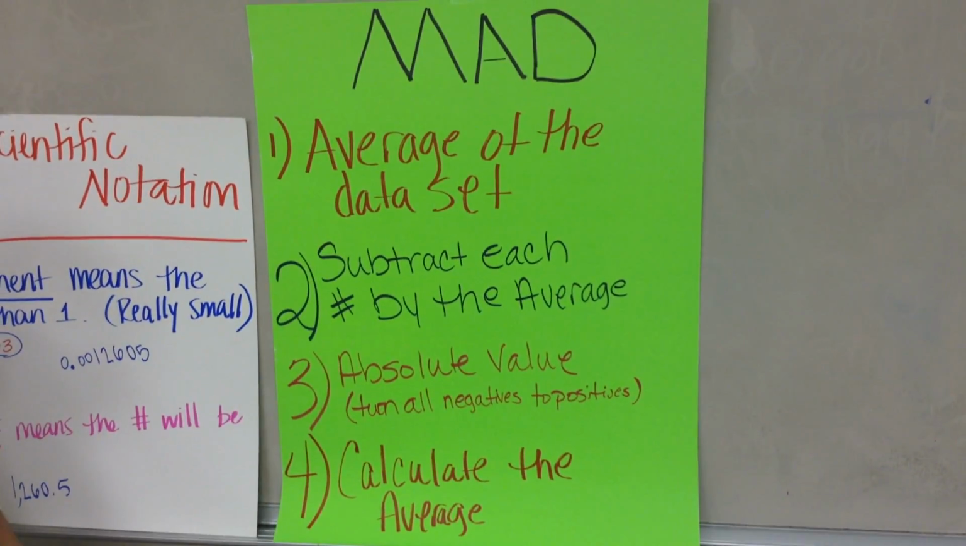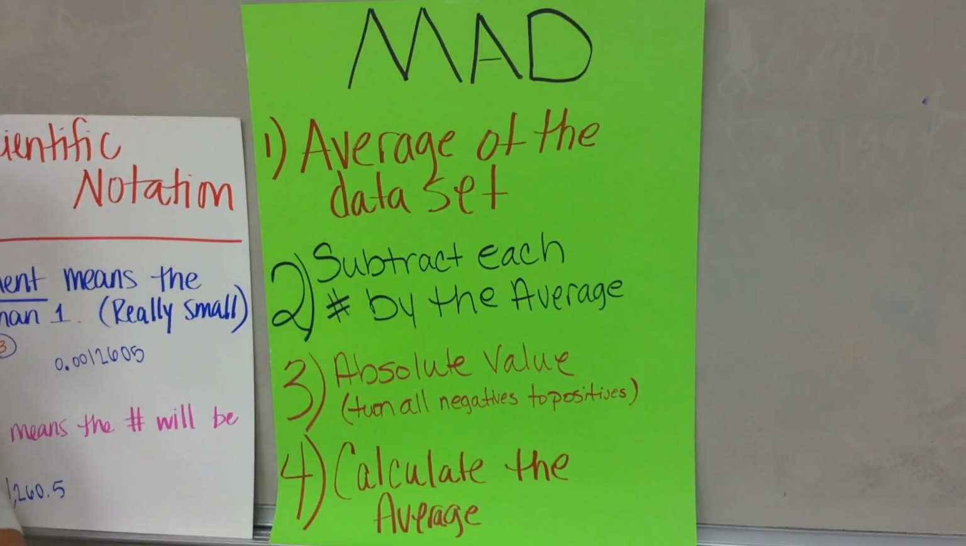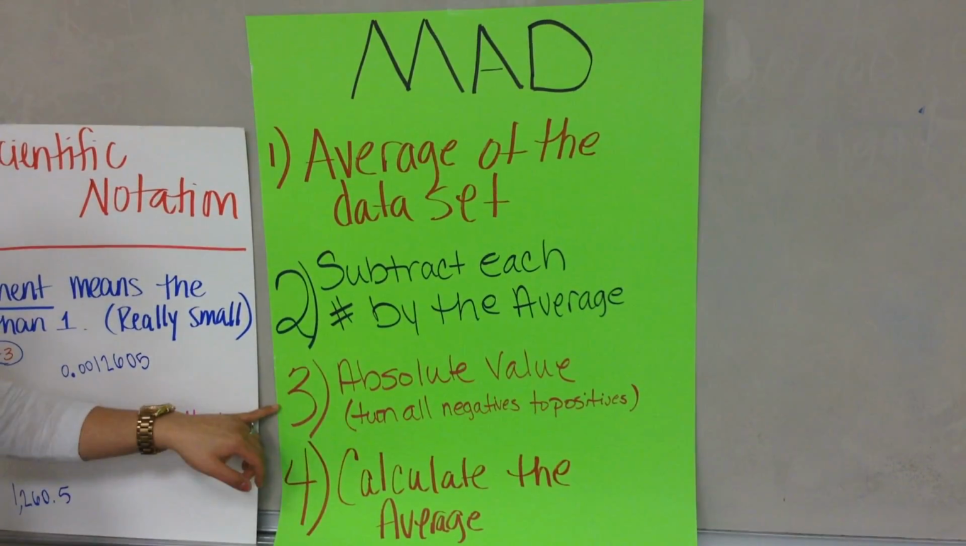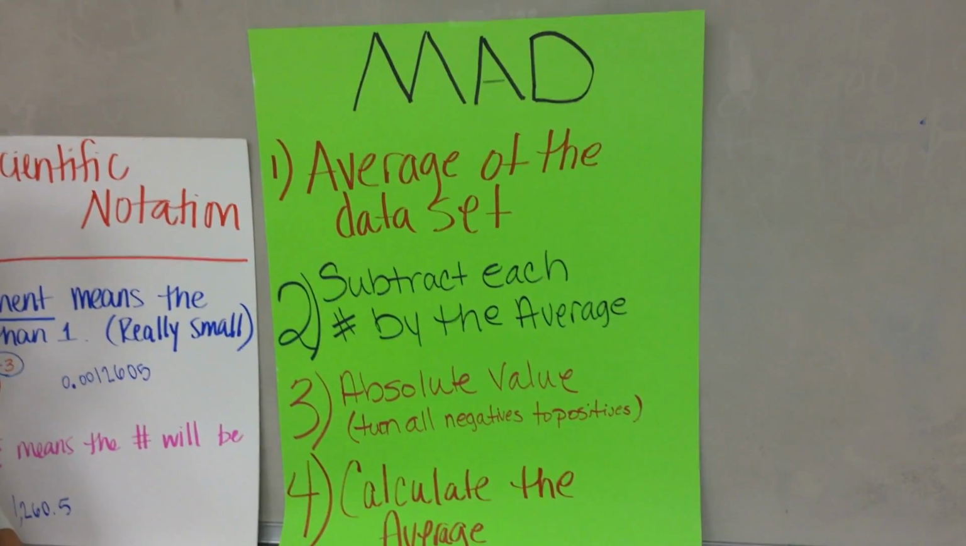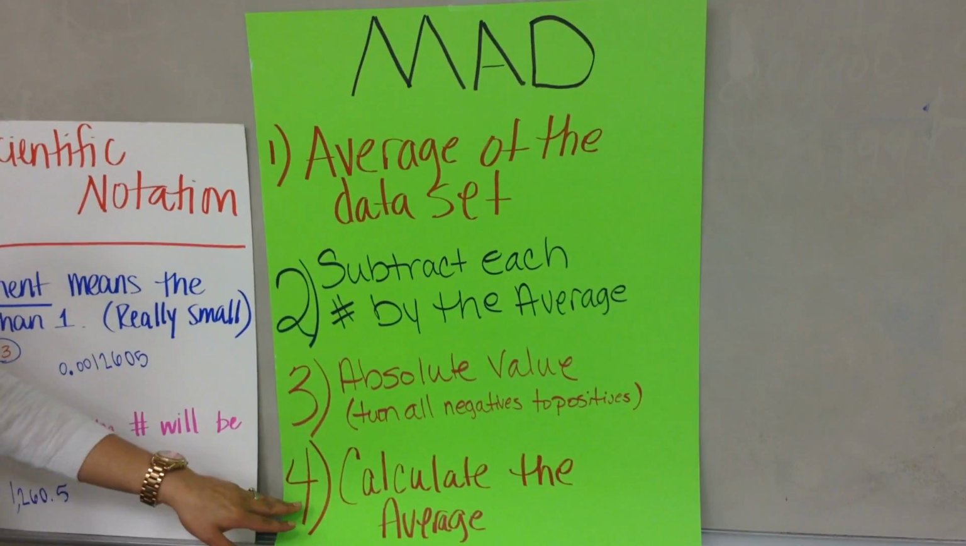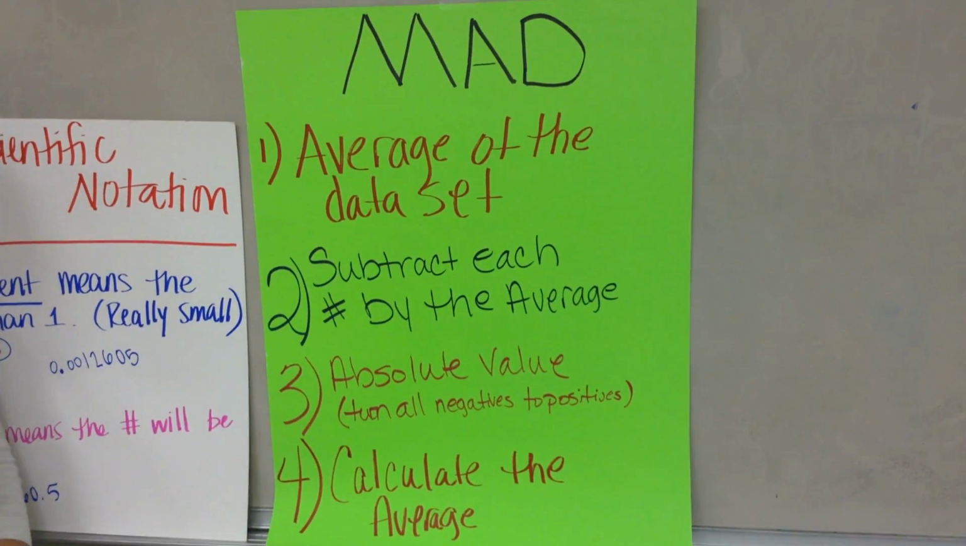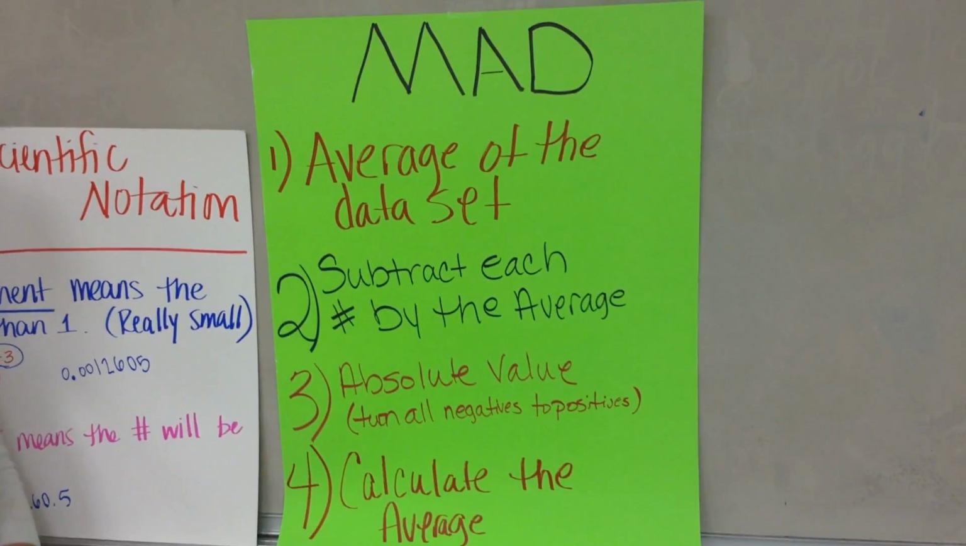Number 2 is to subtract your average by every single number in the set of data. 3, basically turn all of your negatives to positives. And then lastly, calculate the average of those numbers. And that's how you do mean absolute deviation.